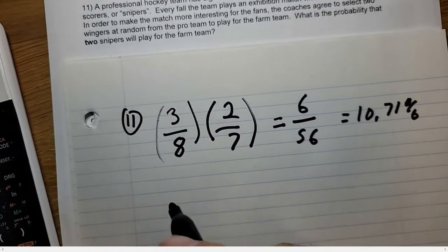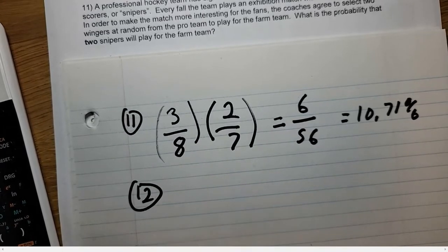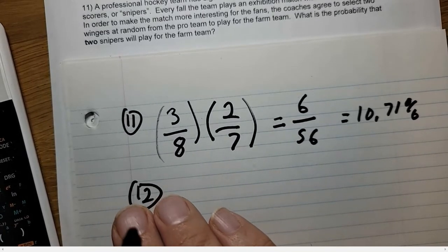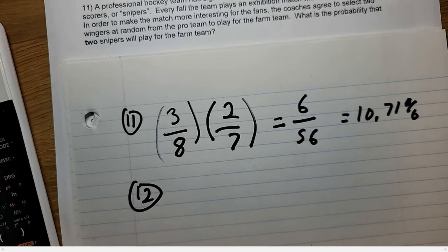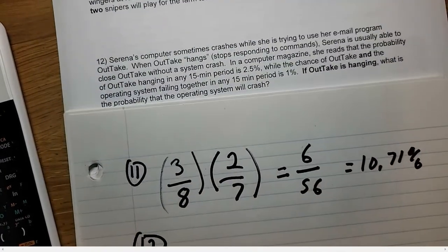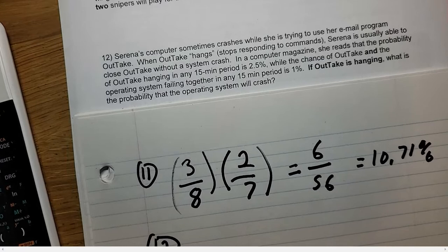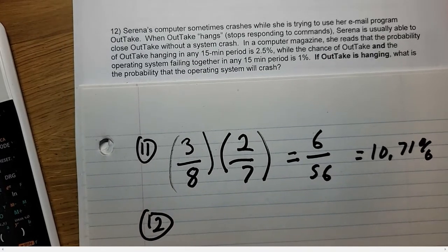12 is one of my least favorite questions. I'll be honest with you. The wording is just terrible, so I will go through it. So 12, but I do like 13. 13 is one of my favorite ones, I'll be honest. 12, the wording's a bit off.